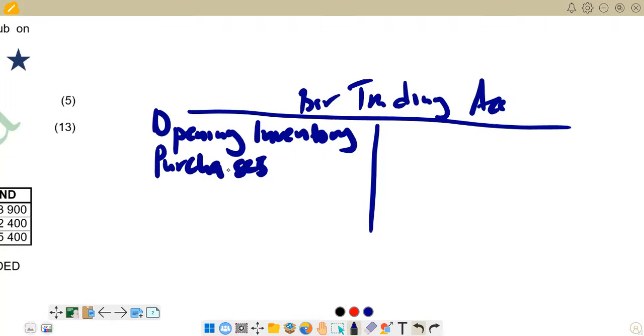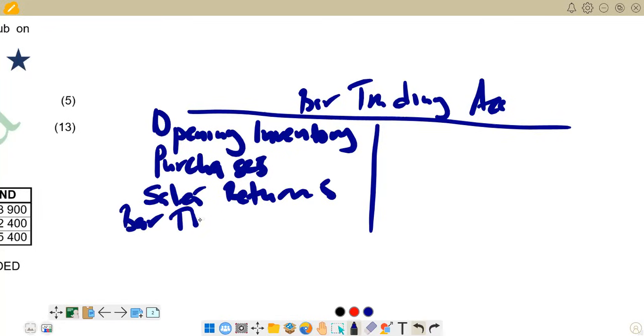Then if we have got some sales returns, they come here also. Sales returns come on the debit. And any costs that might be there in terms of bar trading costs. If the question has some bar trading expenses, they also come here on the debit side. Then that is what we have.